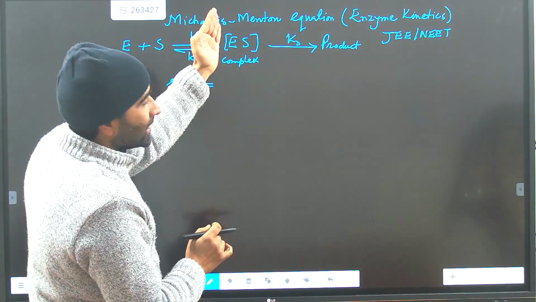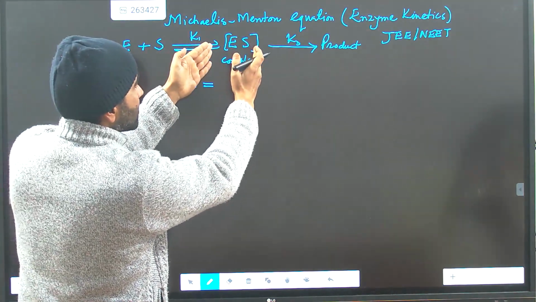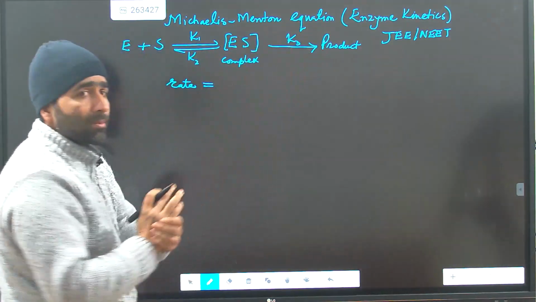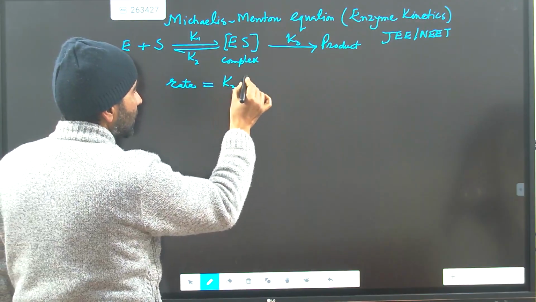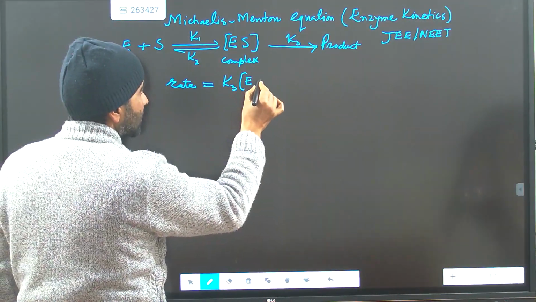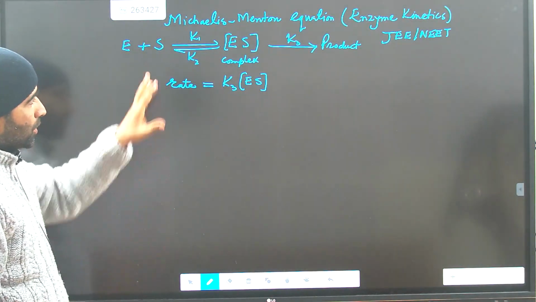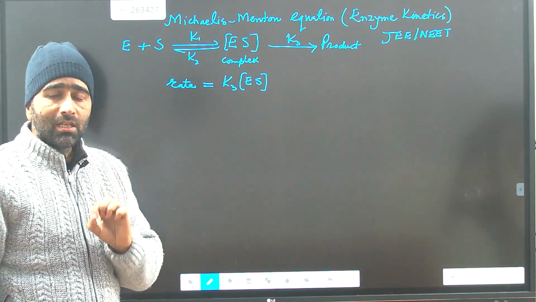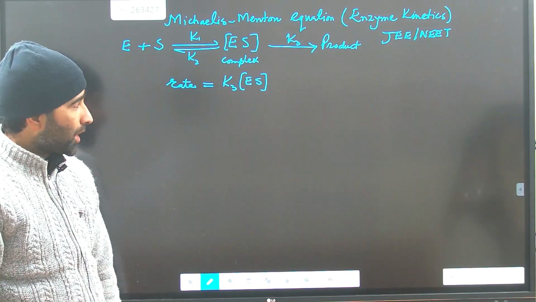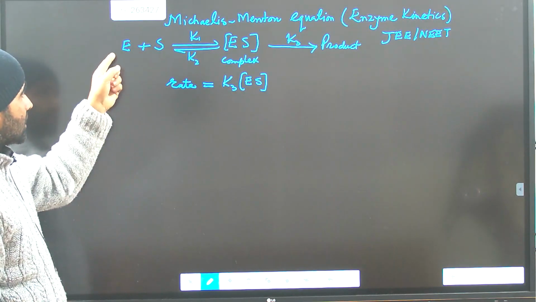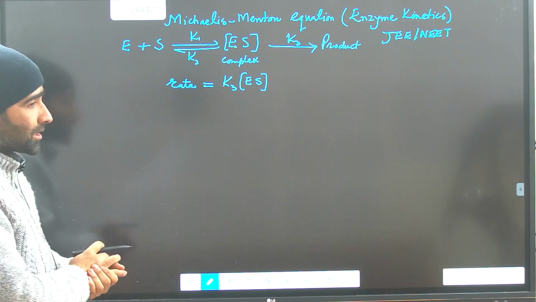Suppose this is the whole reaction. Since you will not determine these things, the product you get will depend on how much enzyme substrate there is. So that will be equal to K3 into the enzyme substrate complex concentration. So this will be the rate of the reaction, but you don't actually know the concentration of the enzyme substrate. So what should we do? Assume that you have added a certain concentration of the enzyme, but